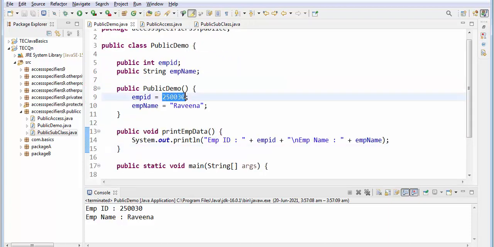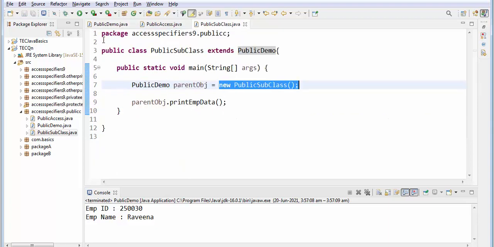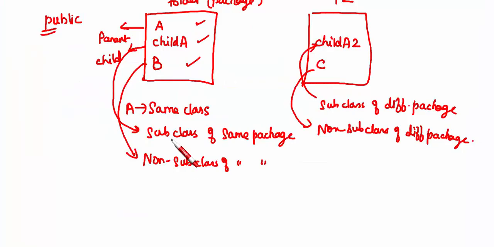Say for example, in order to not confuse, I'll change the value. Let us see what is the output. See, I'm getting the value. So within the subclass of the same package you can access.